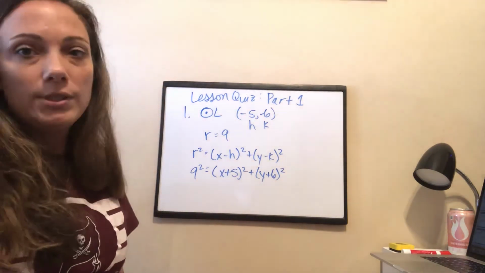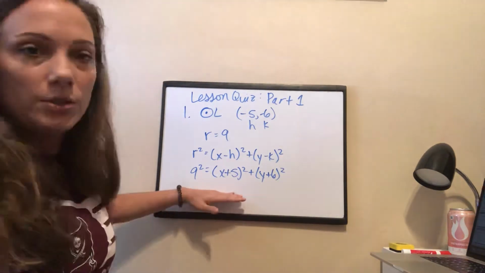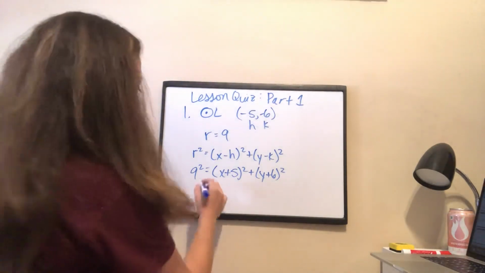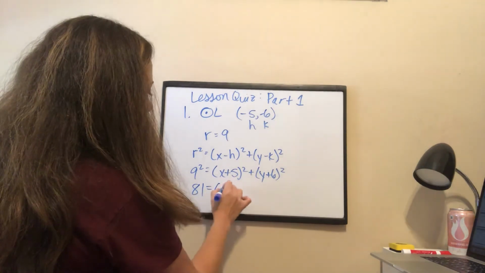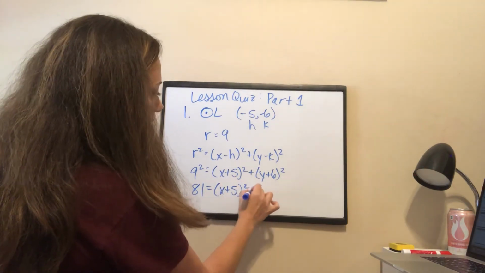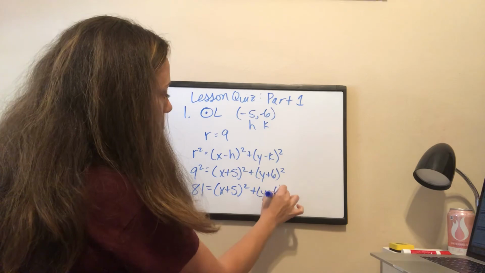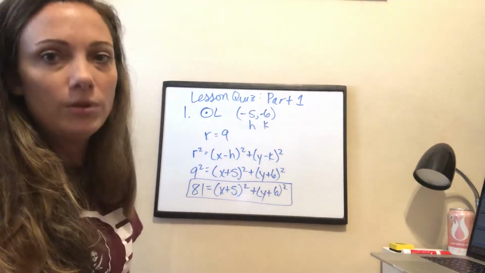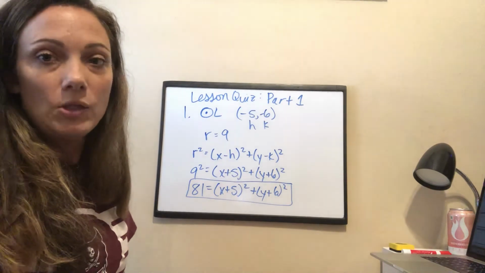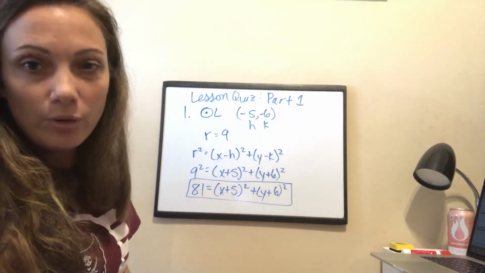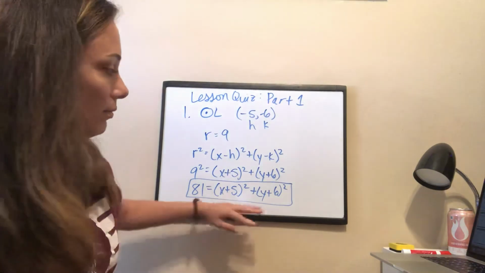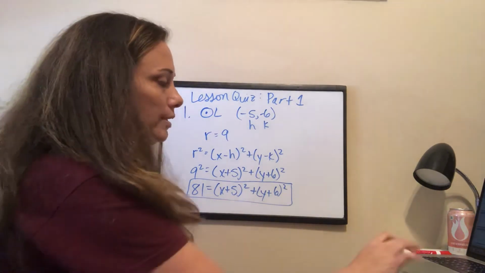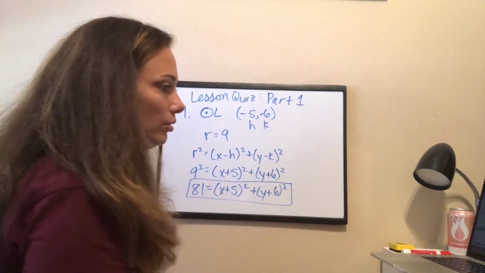And then the last thing to do is to simplify, because we don't turn in work or answers that aren't simplified. So 9 squared is, 9 times 9 is 81. And then the rest of it, we cannot simplify. We want it to stay in that form. That is the universal form for the equation of a circle. If I communicate that to a professor, an engineer, whoever wants to know it, they want it in that form. Perfect. Okay, 2 is the same thing. I'm going to let you do that one on your own and check your work.